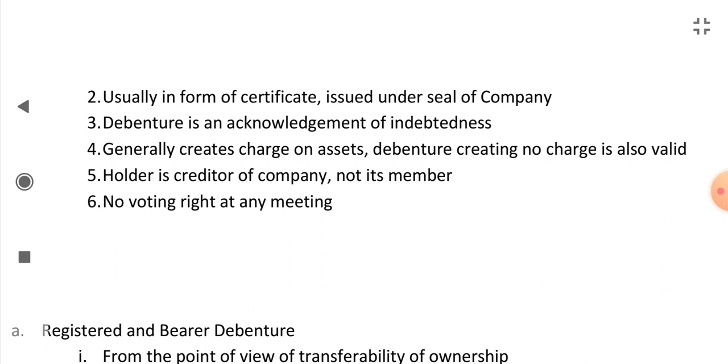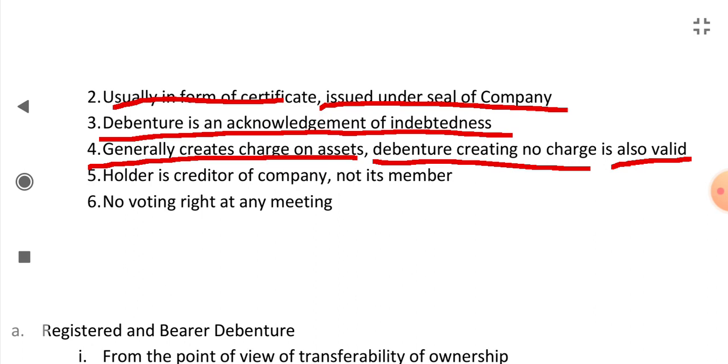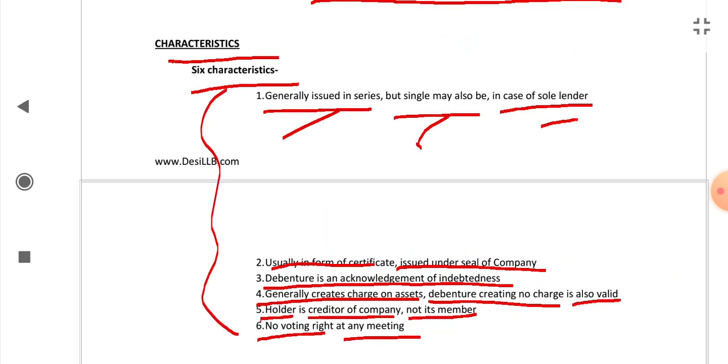They are usually in the form of a certificate issued under the seal of the company. The debenture is an acknowledgement of indebtedness. The debenture generally creates a charge on assets. Debenture creating no charge is also valid. The holder of the debenture is a creditor of the company. He is not its member. The holder of debenture has no voting right at any meeting. So these were the characteristics of debenture.